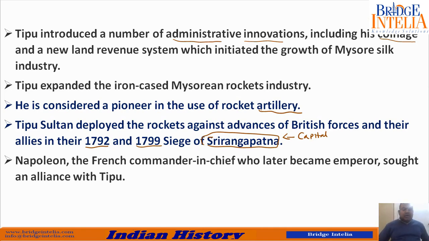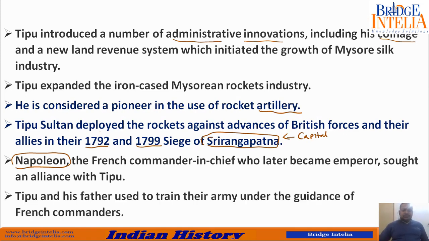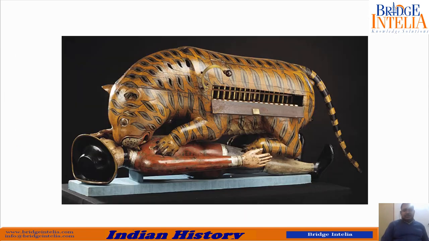So Napoleon, who was the commander of French forces in Europe, he had sent a message to Tipu Sultan that let Mysore and France come together, forge an alliance, and let's defeat the Britishers. So you have to remember that Napoleon and Tipu Sultan, they used to exchange messages. So Tipu and his father used to train their army under the guidance of French commanders. We have already seen this.